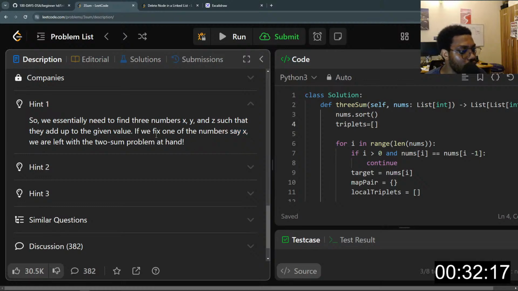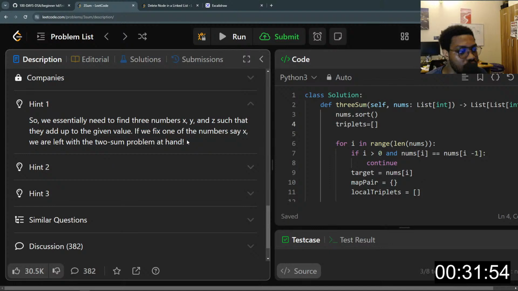If we fix one of the values, say x, we are left with the two sum problem at hand. Exactly. And the two sum problem was done with sorted arrays, right? So that's what the two sum problem is.